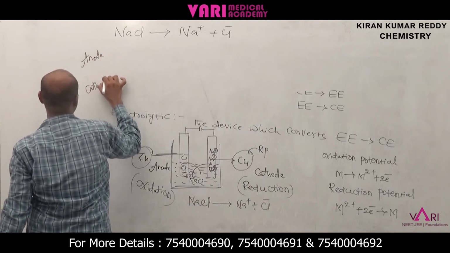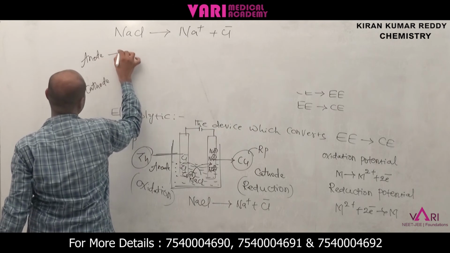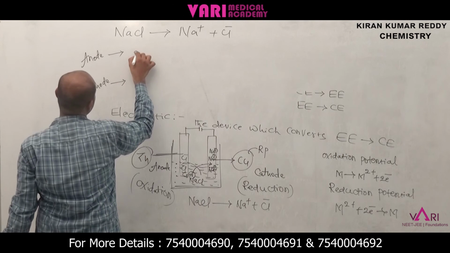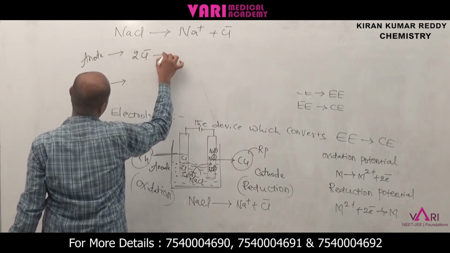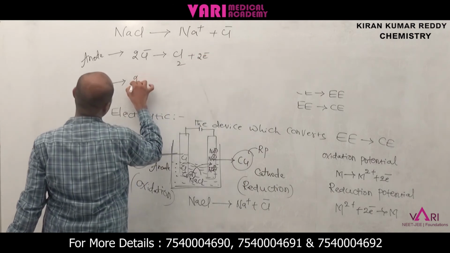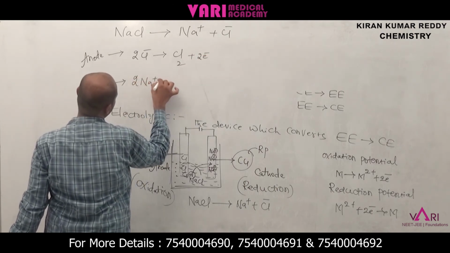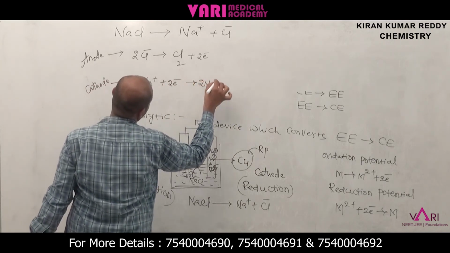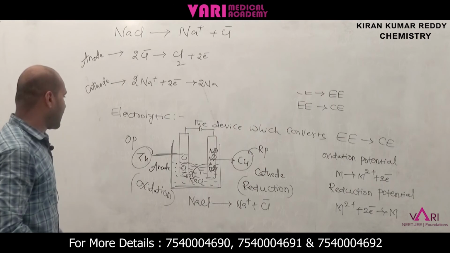Wherever the anode is present, oxidation; wherever the cathode, reduction. At the anode: 2Cl minus goes to Cl2 plus 2 electrons. At the cathode: 2 Na plus plus 2 electrons go to 2 Na. This is the overall reactions of the electrolytic cell.